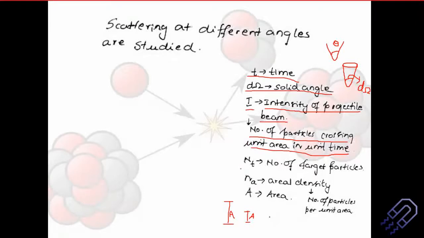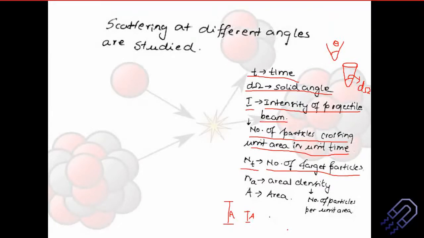And then N_T, the number of target particles. I think this is also very simple. Of course, scattering will depend on how many particles are there at the target. So if you consider something like a gold nuclei or a gold foil, okay, you're going to have more number of targets. But on the other hand, if you're considering something, let's say a gas, helium gas, or hydrogen gas or deuterium gas, you're just enclosing it within a box, within a closed system, and then you are allowing the incident particle to come and get hit.